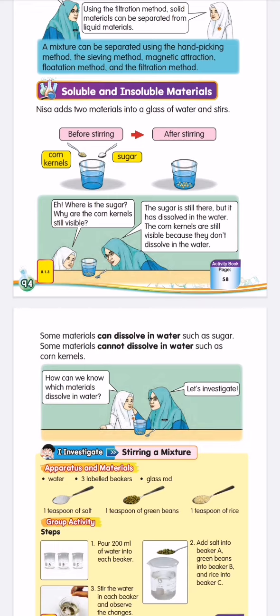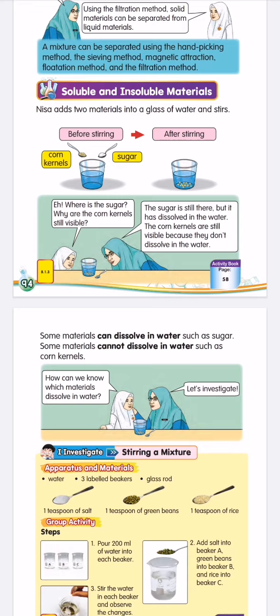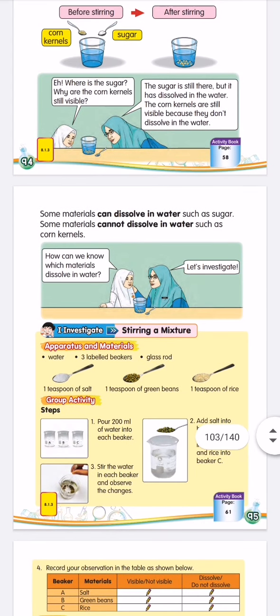Okay, A. Where's the sugar? Why are the corn kernels still visible? The sugar is still there, but it has dissolved in the water. The corn kernels are still visible because they don't dissolve in water. Okay, some materials can dissolve in water like sugar, and some materials cannot dissolve in water like corn kernels.